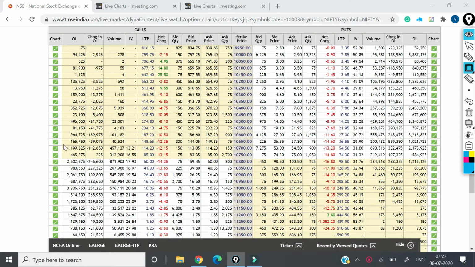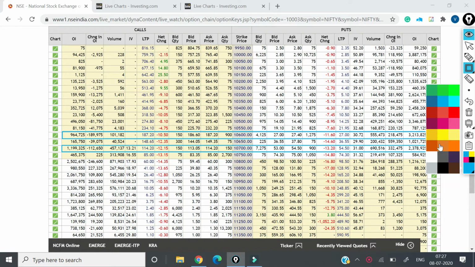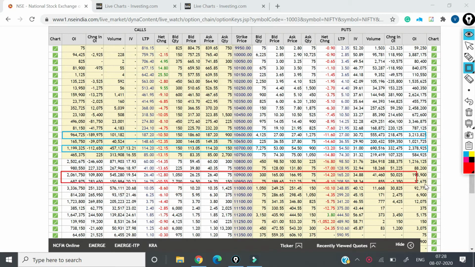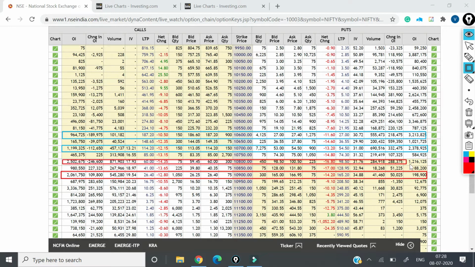So this is of Nifty. We can clearly see there is a support at 10,700 levels, and there is a support at 10,600 levels, and we can also see that there is a resistance at 10,900 levels. The 10,800 level is also very crucial, but there I can see that there is some sort of unwinding which has happened yesterday, of 2,46,000 open interest.